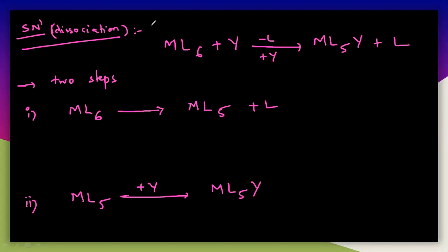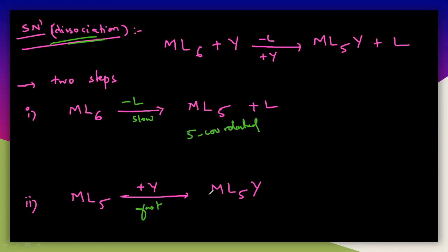And see the difference between these two steps. In the first step, one of the leaving groups is being replaced, and this process is very slow, while the second step is very fast. So this is the rate determining step. First ML6 dissociates, because it is the dissociation mechanism. One of the ligands is eliminated, and you get the 5-coordinated complex.